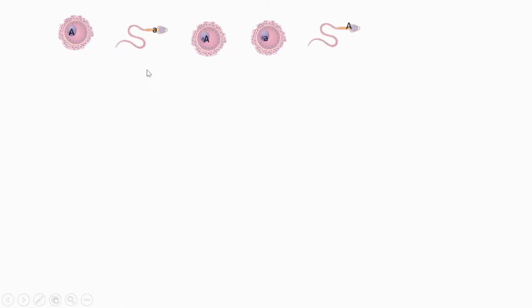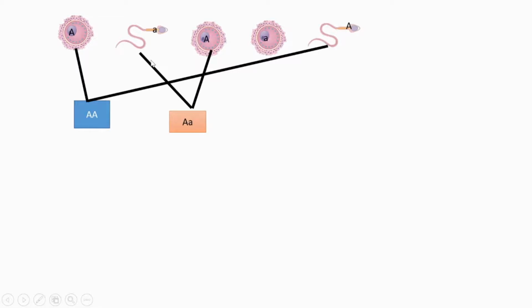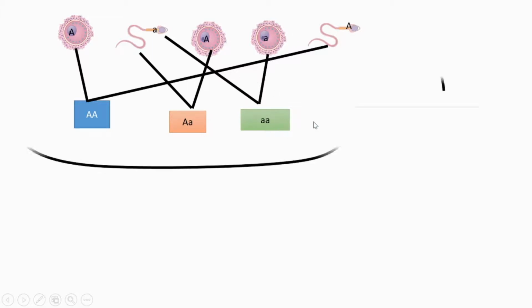So again I redraw the pictures of those gametes and then the combination happening to give the next generation. This one joins with this gamete to form an AA zygote. This one combines with this gamete to form a capital A small a zygote. This again combines with this small a to form a small a small a zygote.